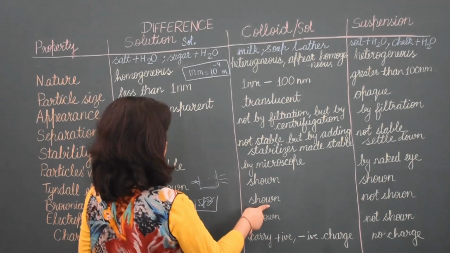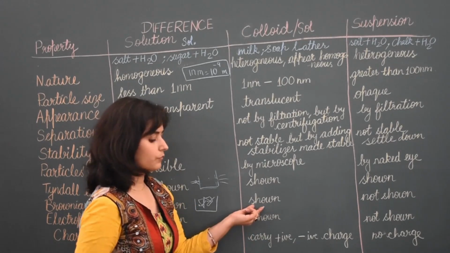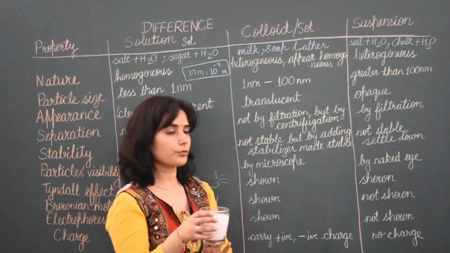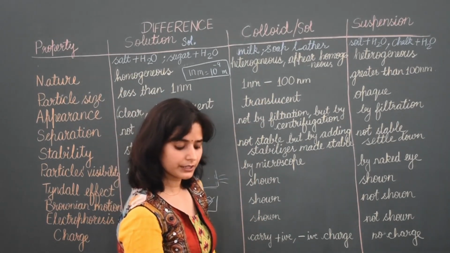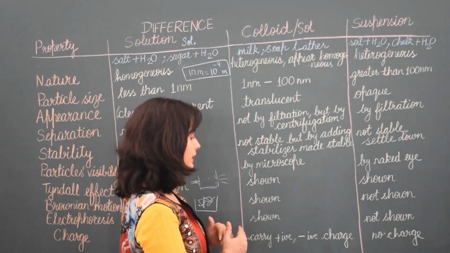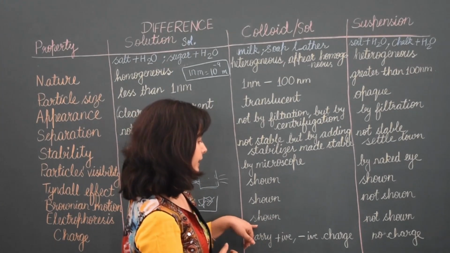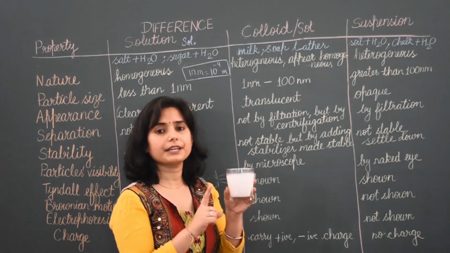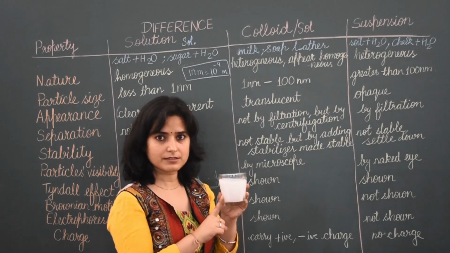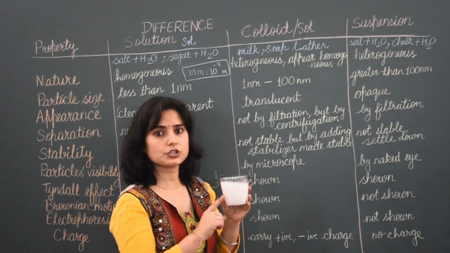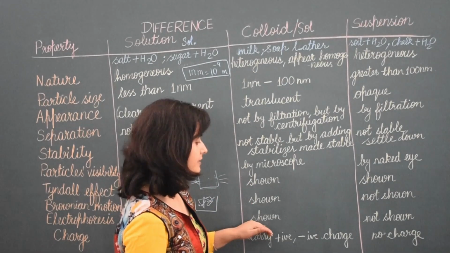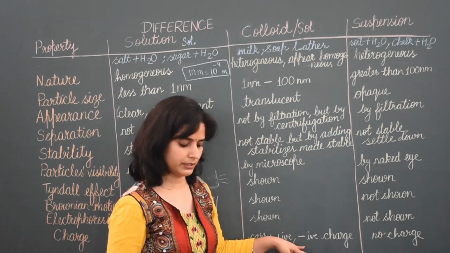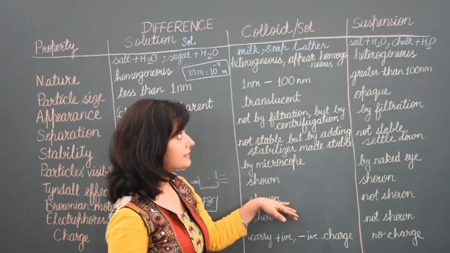Next is Brownian motion, movement of particles. So particles inside this move because the particle size is large, they scatter with each other and regularly show movement. Next one, electrophoresis. The particles of colloid contain positive and negative charge ions. Due to that, they show movement. So electrophoresis is also there and positive and negative charges are also there. It was all about colloids.